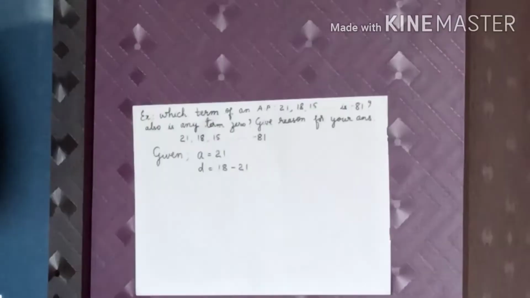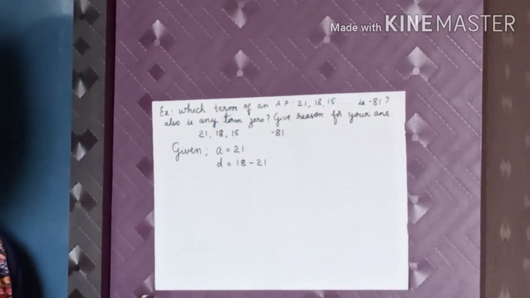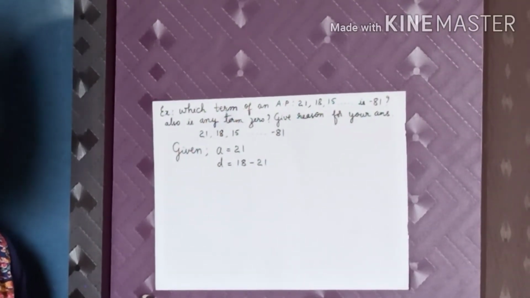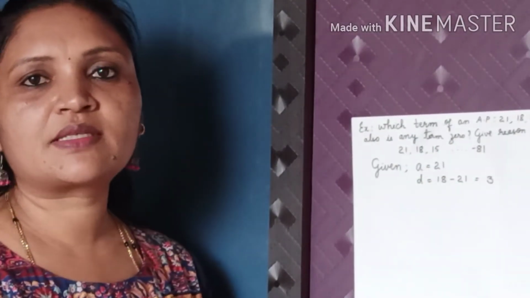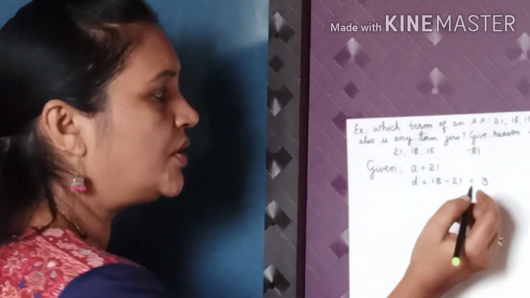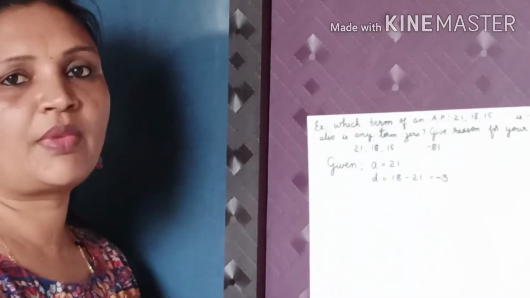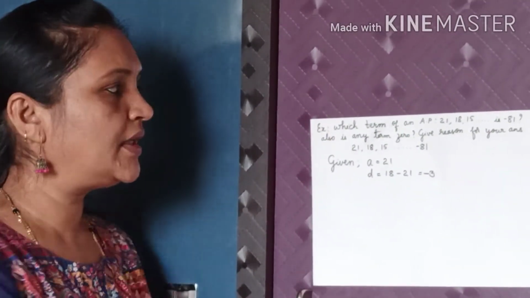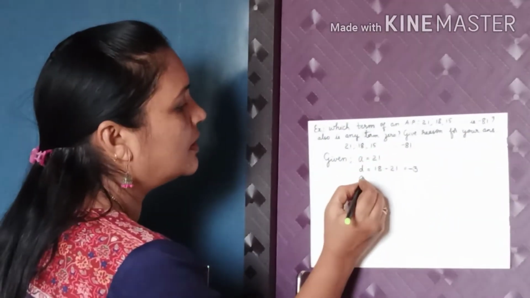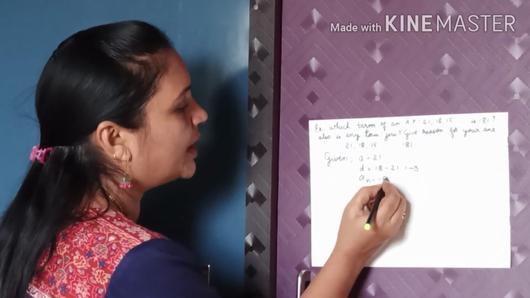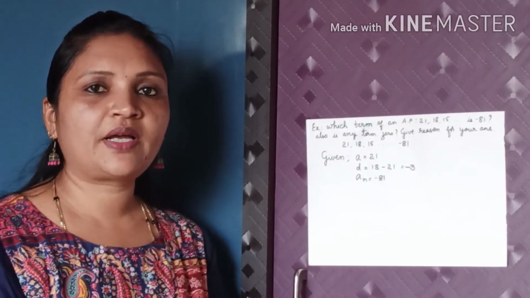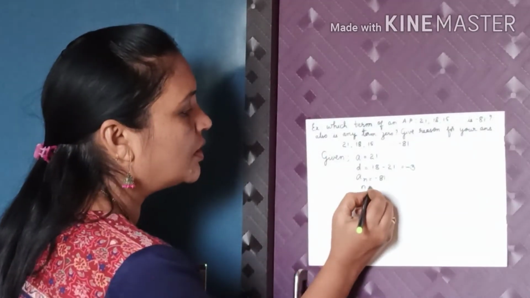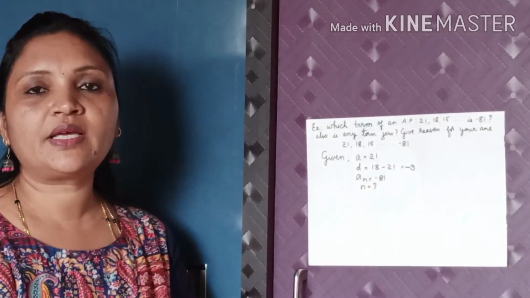Now, 18 minus 21: big number to small number, you know that 21 minus 18 is 3, but the bigger number has the sign minus, so you have to write minus 3. So the D value is minus 3. And here they have given the last term, AN is equal to minus 81. What we have to find is the N value.